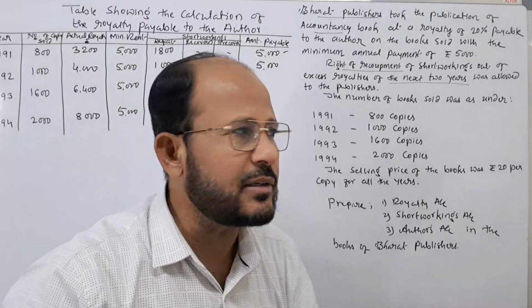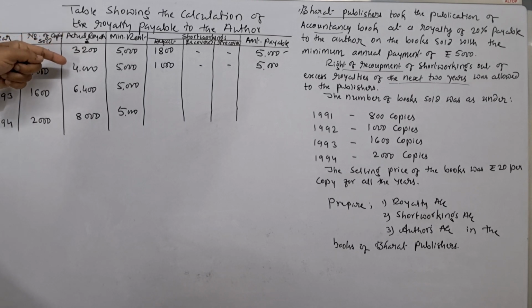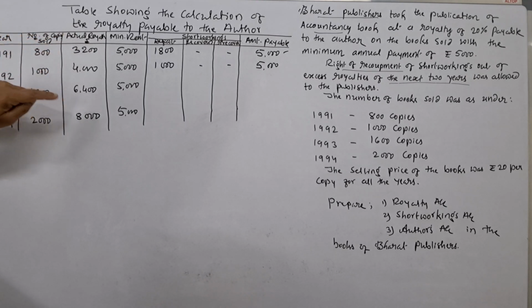Next 2 years in the sense, in the first year if the short working is there, that can be recovered out of the excess royalties of the next 2 years. You have to leave that one, excluding the first year. Next 2 years you have to take 1992 and 1993. That is why 1993 is the last year to recover the short workings of the year 1991.